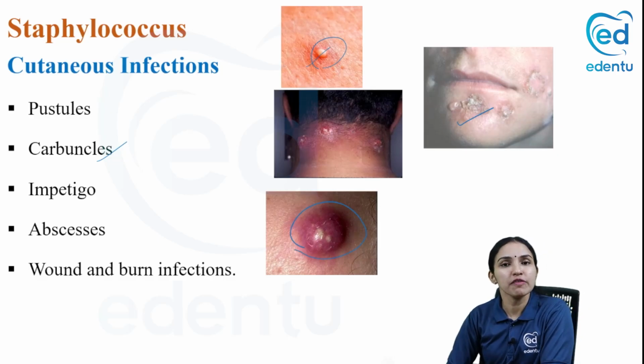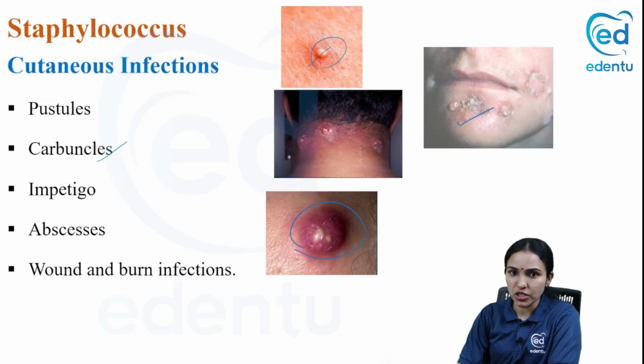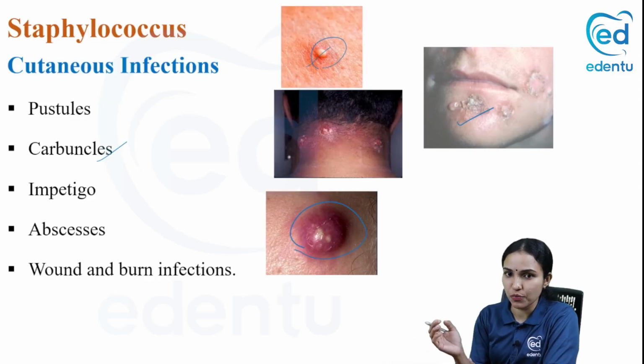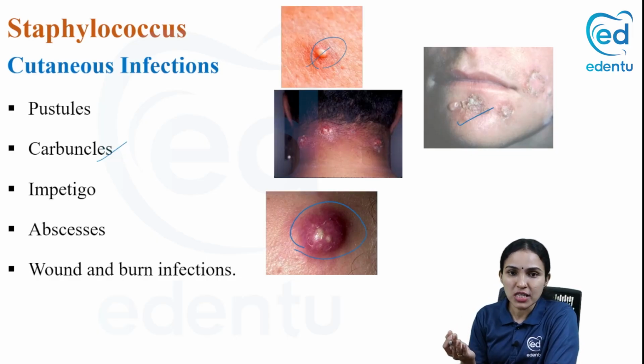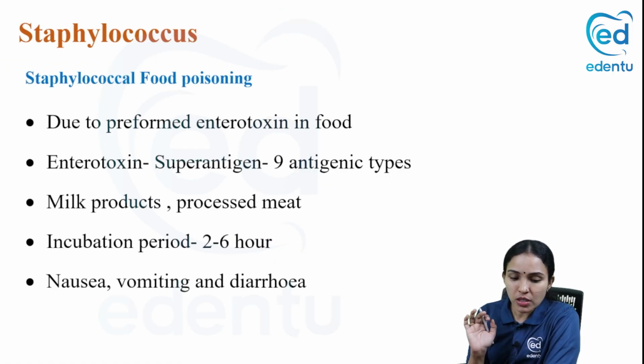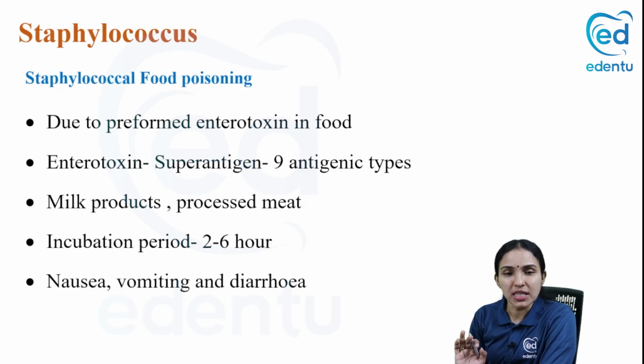In addition to this, staphylococci can cause wound infection, surgical site infection, burns infection, and so on. And when somebody asks you what are the deep infections caused by staphylococci, remember the lung infection, renal problems, osteomyelitis, endocarditis, and sepsis. So, staphylococcal food poisoning is due to a preformed enterotoxin in food.